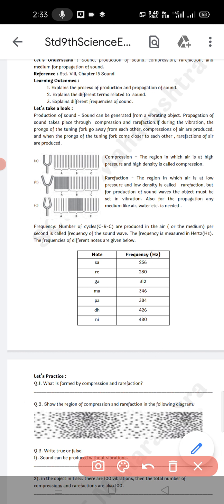Frequency, number of cycles. Here frequency, that is the number of cycles, you can write like this. This is the compression, this is the rarefaction and this is the rarefaction. The number of cycles of this sound produced in the air per second is called the frequency of the sound wave. What is meant by frequency? The number of cycles produced in air per second.